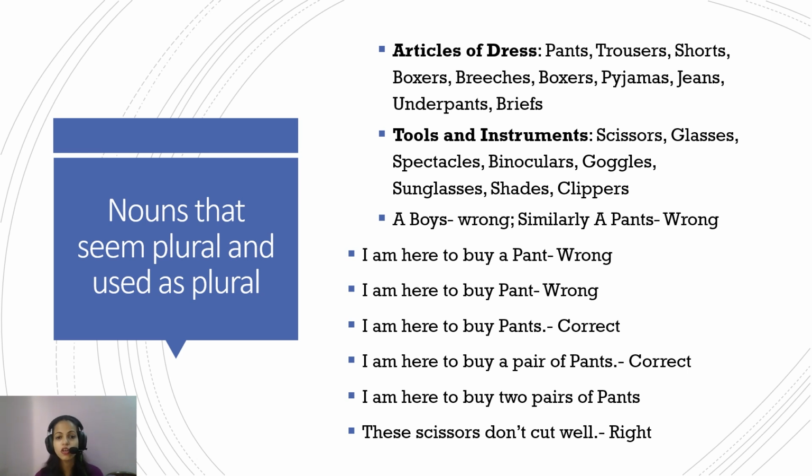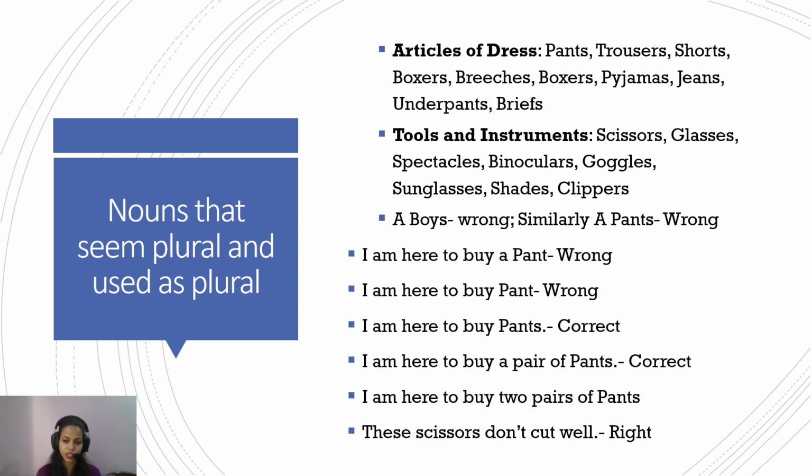Pants, trousers, shorts, boxers, breeches, pajamas, jeans, underpants, briefs. All these words end with s, so they seem plural, but they are singular in meaning, though used as plural. For example, "I'm here to buy a pant." It's wrong. Or if someone says "I'm here to buy pant," again it's wrong. I'm here to buy pants. Just because somebody says pants doesn't mean you are going to buy many pants. It again refers to one pant only.